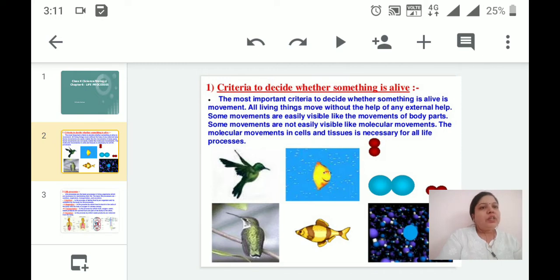All living things move without the help of any external help, and some movements are easily visible, like movement of the body parts. Some movements are not easily visible, like molecular movements inside the cell. The molecular movements in cells and tissues are necessary for all the living processes.